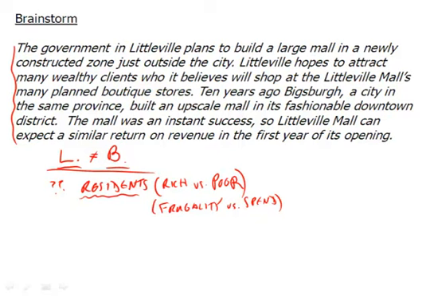So that's one thing we can look at, how these two do not equal each other. It assumes they equal each other, but we want to see how the two do not. Now, you're going to notice that the argument does a few other things as well. It goes on to say, okay, maybe these two are similar, let's just assume this. But it goes on to say that the mall here in Littleville is in a constructed zone. We'll call that CZ, constructed zone, versus the mall in Vicksburg, which is going to be in a fashionable downtown district. So you can see right there that you have construction zone versus downtown district. That's already making a pretty large assumption.